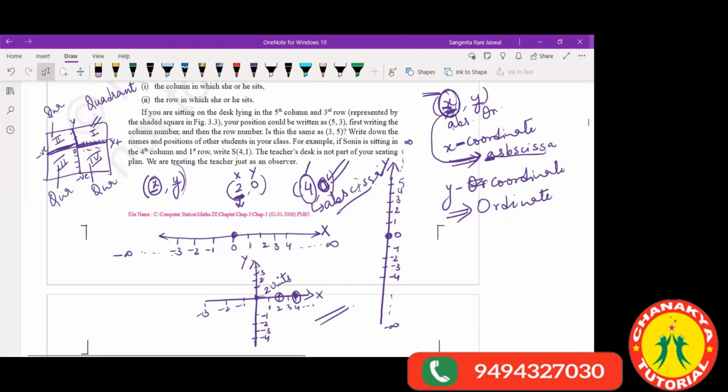Yes, children. Yeah, ma'am. I'm only giving you the introduction of the chapter today. Don't worry. If you have not understood anything, tomorrow again we will be discussing all this when we start the chapter. I'm just giving you the introduction of the chapter, that how do we make the coordinate axis.